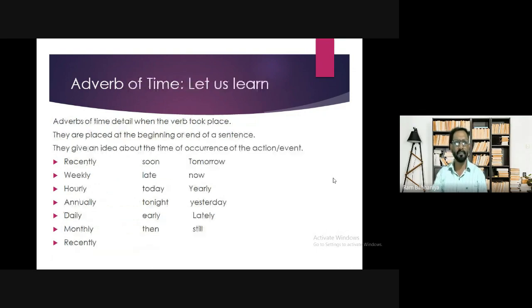Moving to the next slide, you see here in this slide, you will study everything about adverbs of time. So the very simple thing is that the words which give the answer of when will be adverbs of time. I met him recently. When did I meet him? You will give the answer recently. So recently is the adverb of time because it tells us about the time. Then, I meet him weekly.